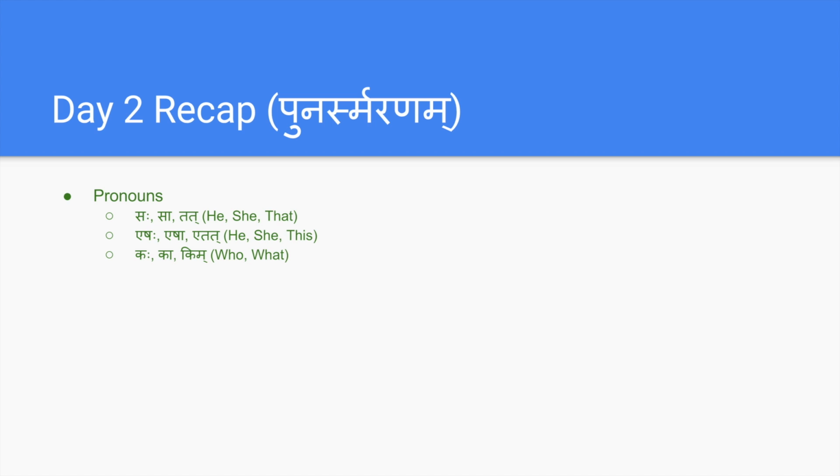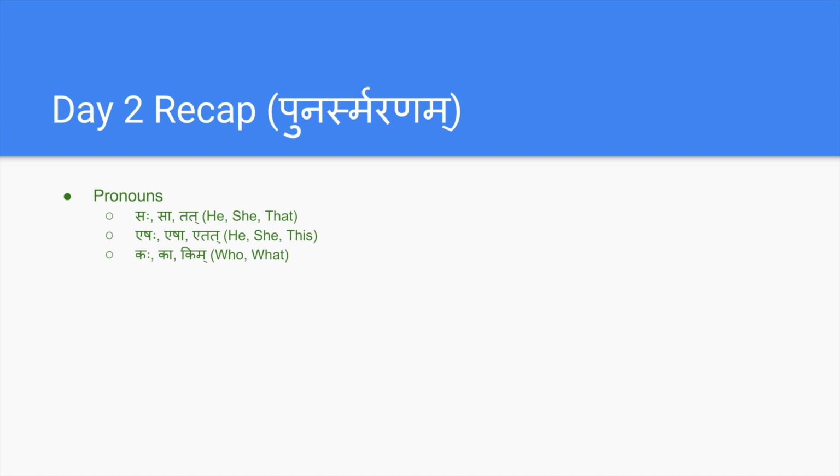We have also seen a couple of other pronouns like eshaha, esha, etat. It is similar to he, she and that, but instead it means this. If you want to say in general he is boy, you can use saha balakaha.